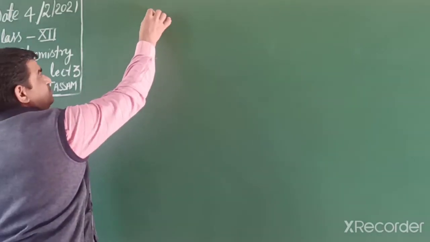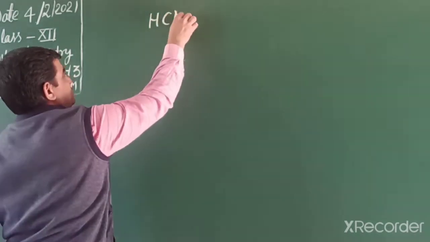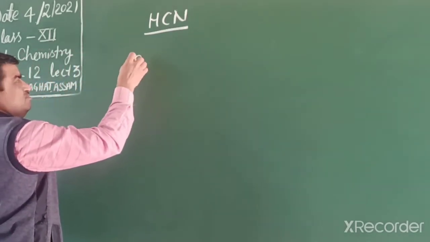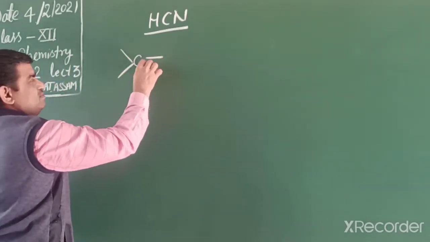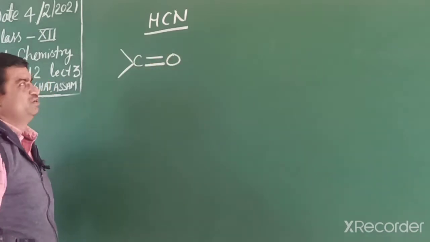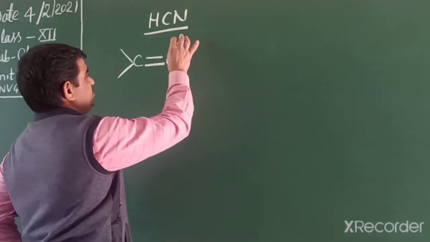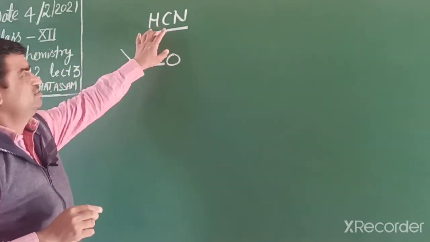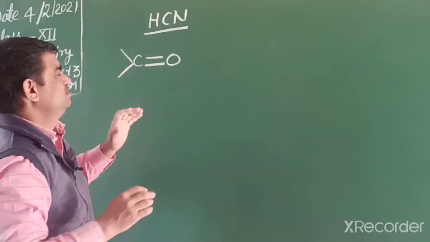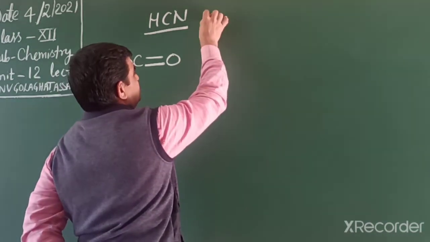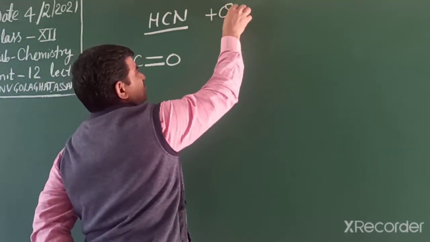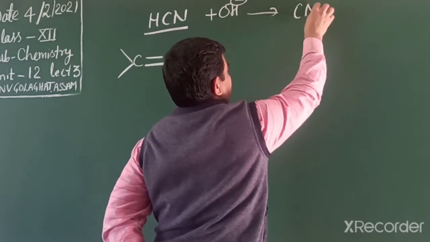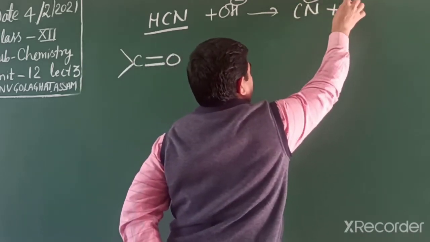Addition of hydrogen cyanide on a carbonyl compound. We can explain it like this. A carbonyl compound reacts with hydrogen cyanide. Hydrogen cyanide acts as a very weak acid, and in the presence of a basic medium it provides the nucleophile, cyanide, and water.